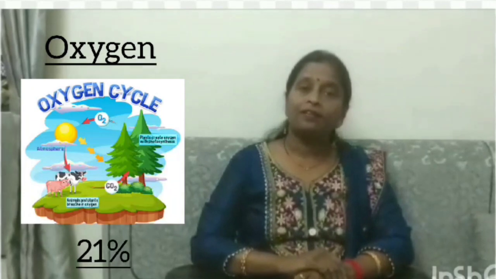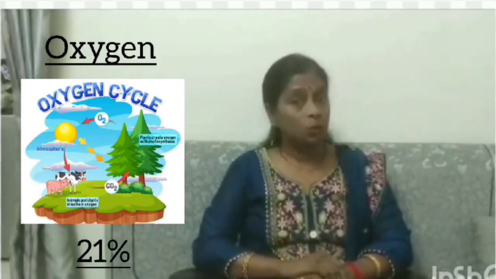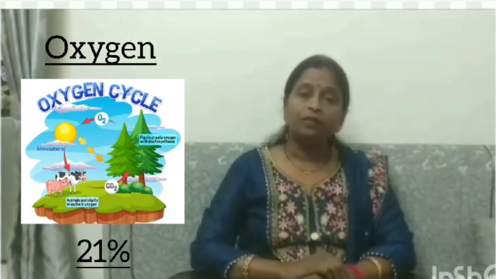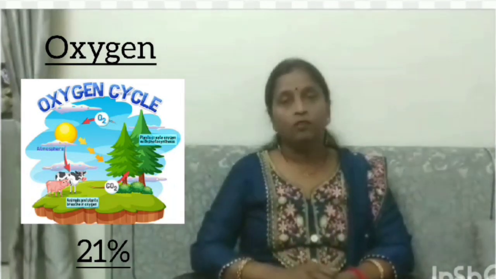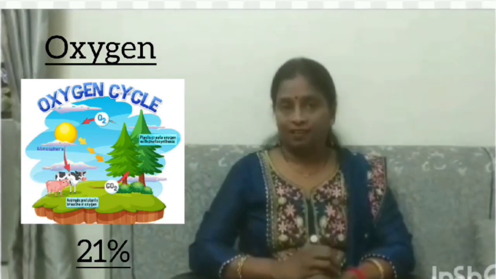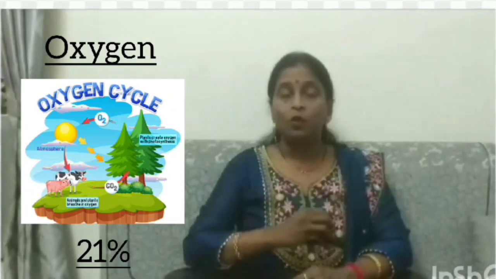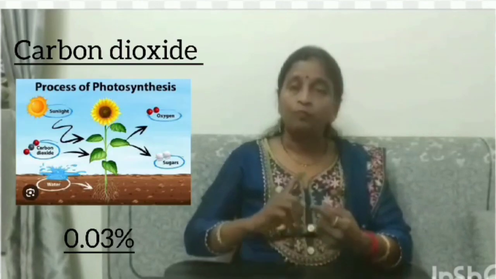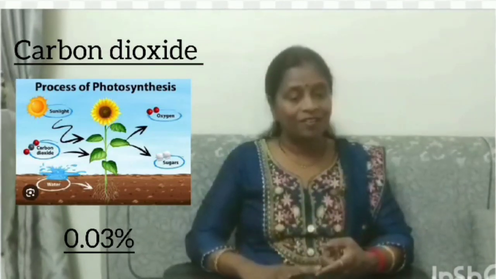Second element is oxygen, which is 21%. This oxygen is required for breathing and burning purposes. All human beings and animals need oxygen to survive on the earth. In the 1%, many gases are included. Which are those? As I already said, carbon dioxide is required for the growth of plants.